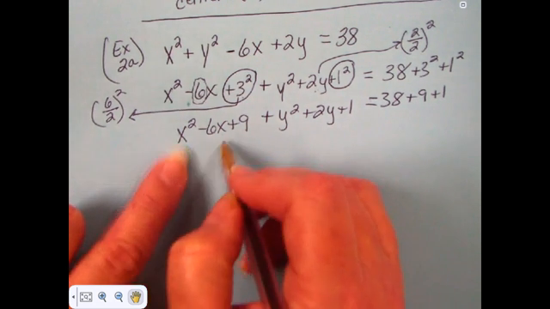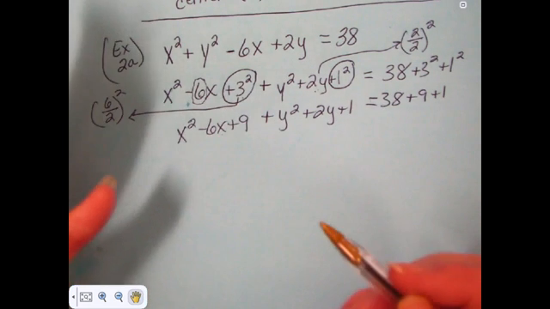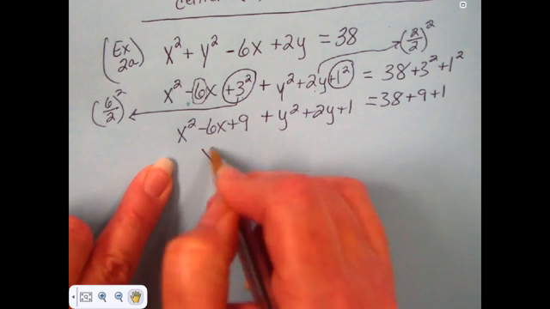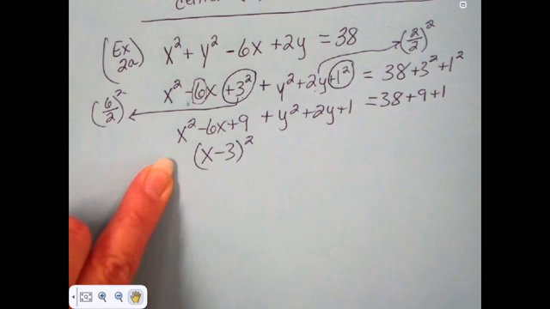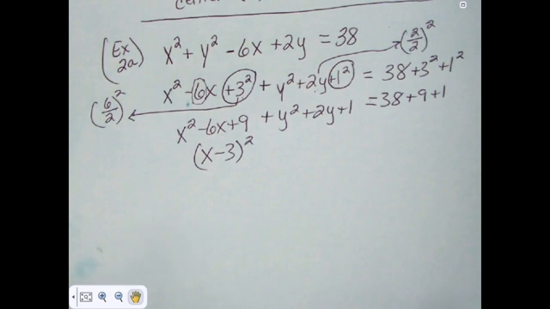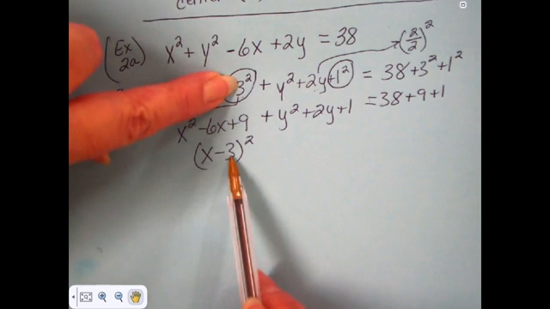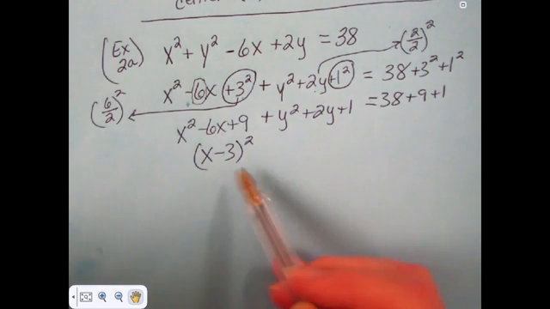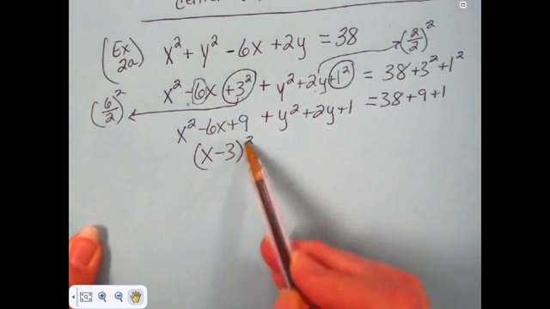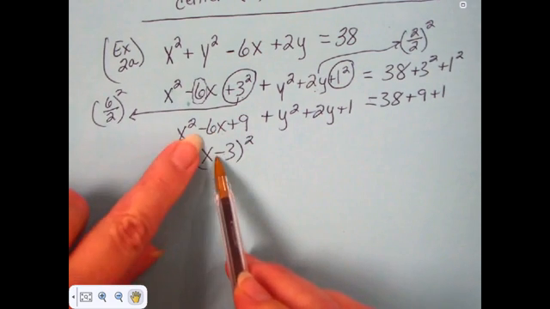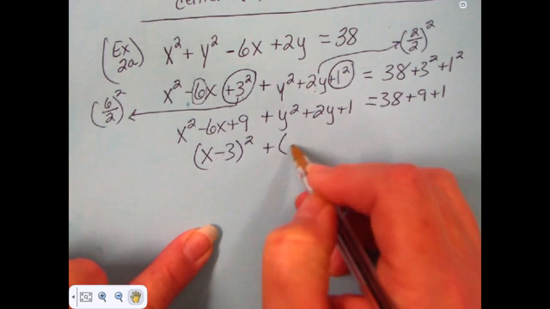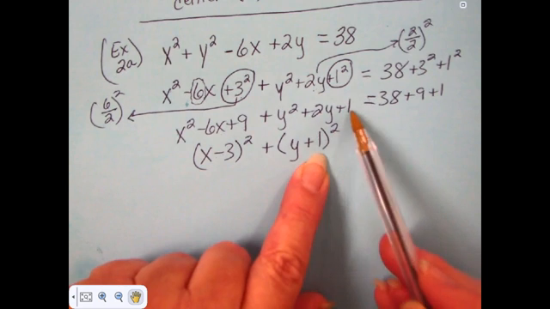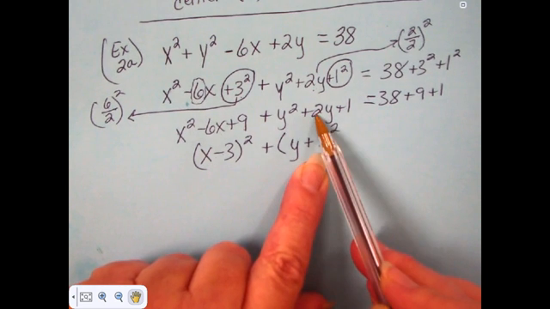On this side of the equation, I've got x squared minus 6x plus 9. Well, when I factor it so that it looks like that standard form of the equation, I'm going to have x minus 3 squared. Now that 3 came from the same place here. Where did it come from? It came from half of 6. Got it. Half of 6. Because 3 squared is 9 and 3 times 2 is 6. It's a minus because that's a minus. Then we have the plus. We have y plus 1 squared. Why? Because 1 squared is 1 and 1 times 2 is 2.